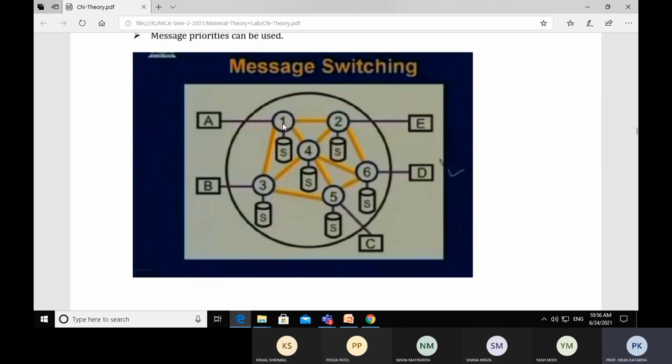So by using nodes 1, 3, 5, workstation A can communicate with workstation C.